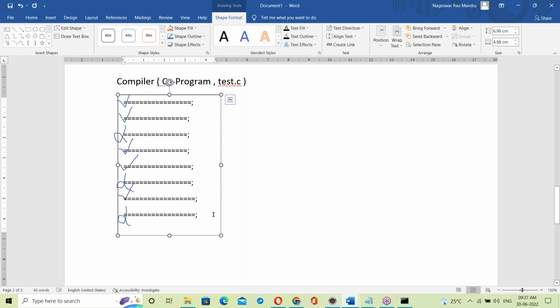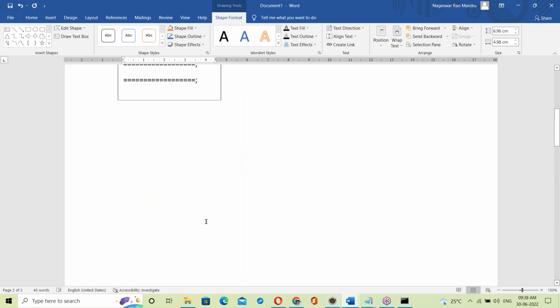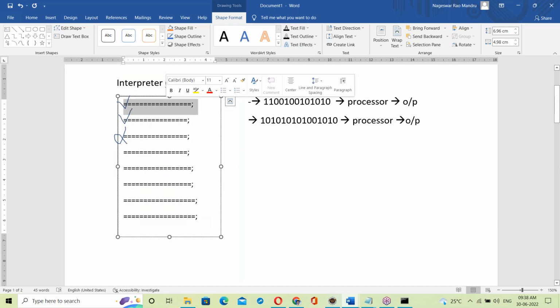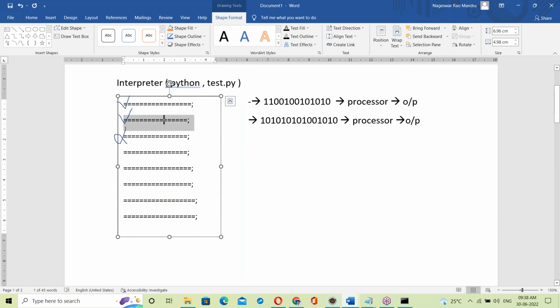Okay. The compiler checks the whole program from top to bottom and shows all the errors. But the interpreter goes line by line, checking only one line. Correct, next one, execution. Next, correct, execution. Next, something wrong, it stops here. So the interpreter is line by line, checking then execution. Any error comes, it stops. It shows only one error.